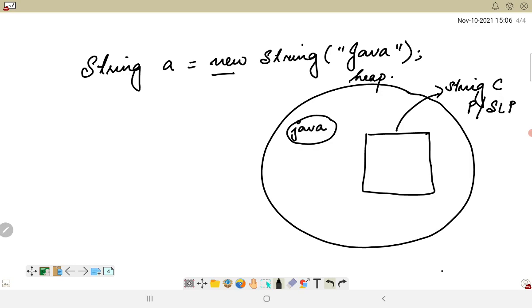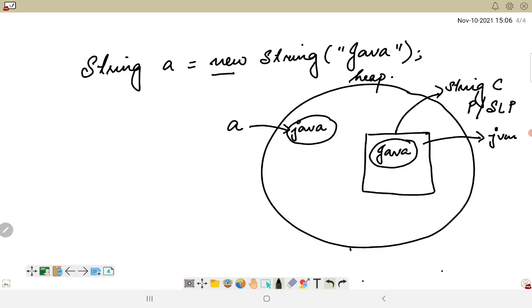Java literal, and since there is no object present inside the string constant pool, this object would also be created inside the string constant pool. So Java would be created here, and this would be pointed to by a, the reference variable, and internally this particular object inside the string constant pool, or string literal pool, is handled by an internal variable of JVM.